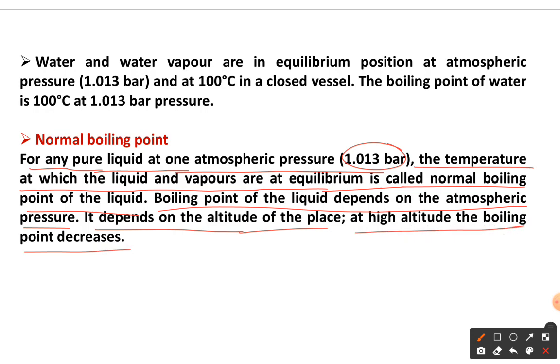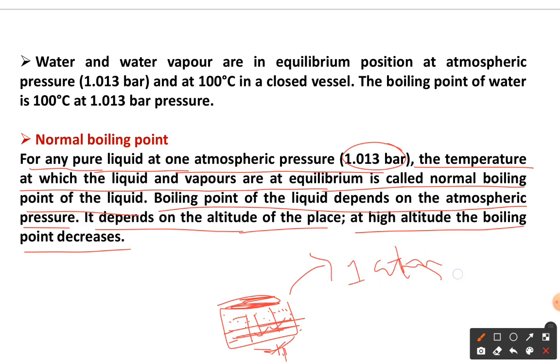Simply what I want to convey is this: for example, I take a closed vessel with some liquid in it, and I heat this liquid. Once you heat it, the vapors generate some pressure, and that pressure is called vapor pressure. When we are talking about 1 atm or 1.013 bar, that is called the boiling point.